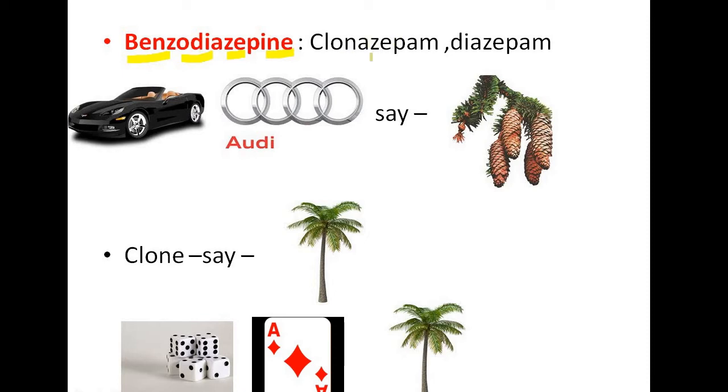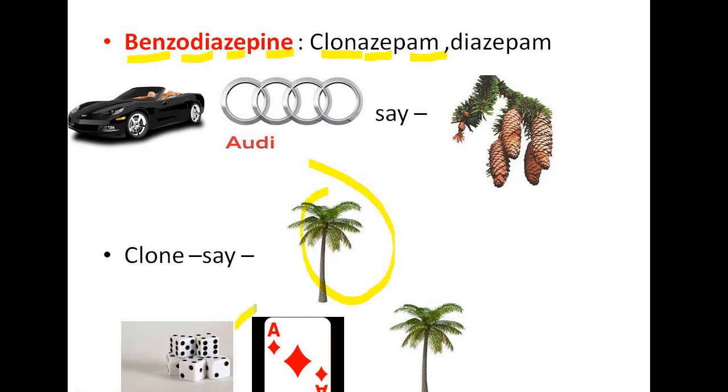Then example is clonazepam and diazepam. So here is clone. We can say clone, then say palm. Clone, then palm. Palm is palm tree. So there's a group of people, similar to Chinese, talking about palm trees. Okay. Clonazepam.